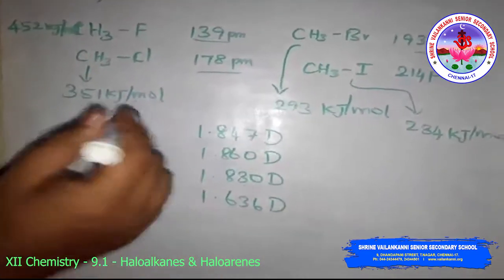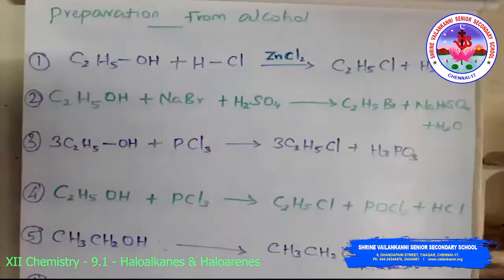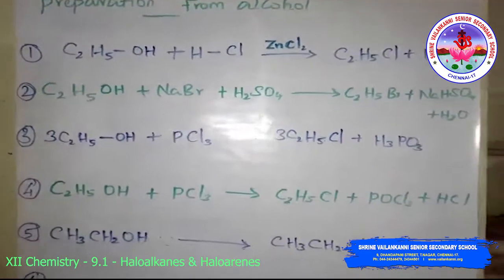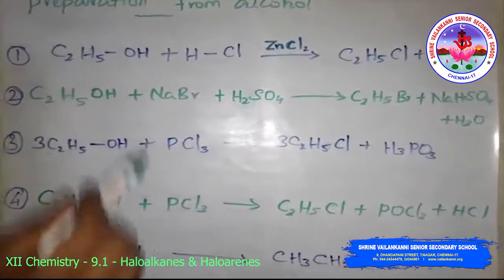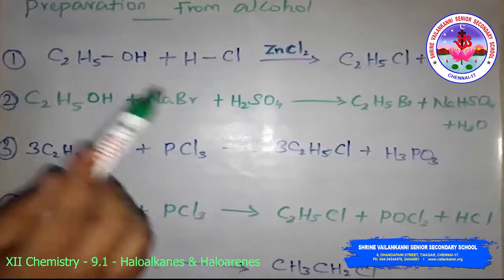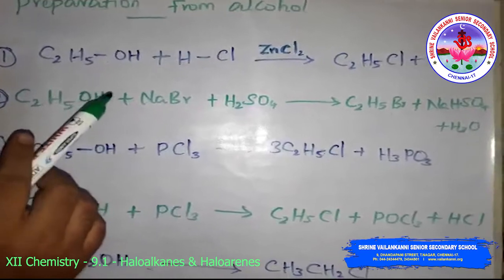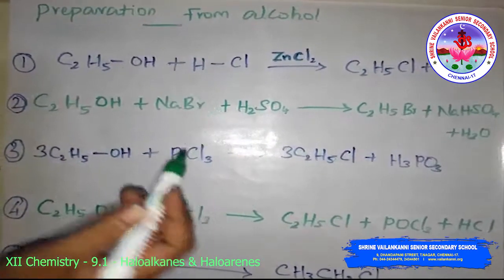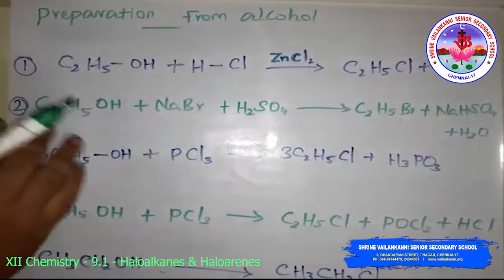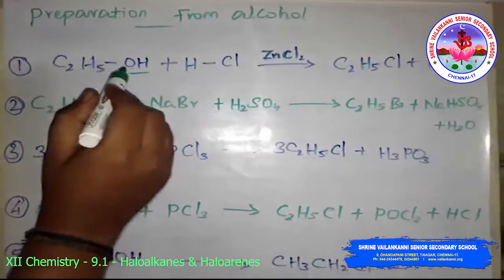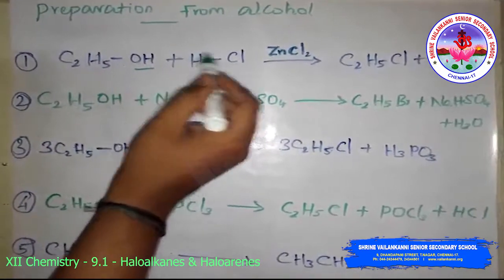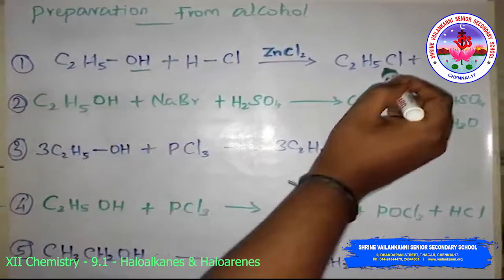Then the preparation of alkyl halides from alcohol. See, these are the reactions. Alkyl halides are best prepared from alcohols, which are easily accessible. Look at the hydroxyl group of an alcohol, which is replaced by the halogen.